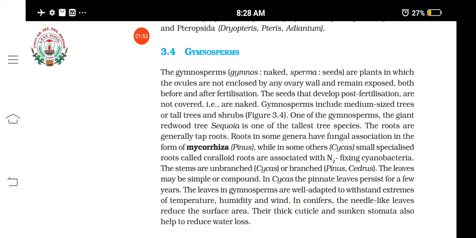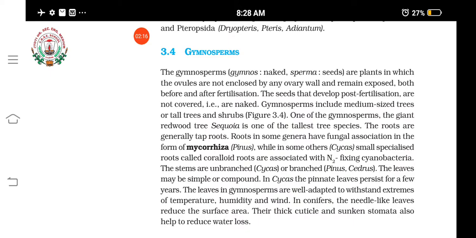After pollination and fertilization, the ovules are exposed, and these ovules develop into seeds which are not covered. That's how they got the name gymnosperms.